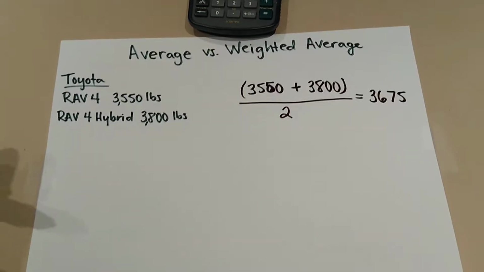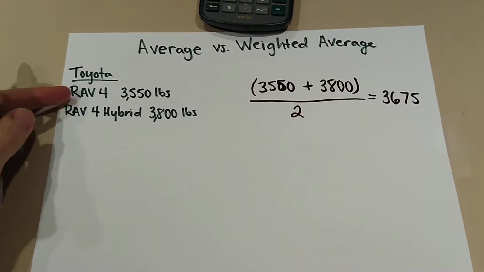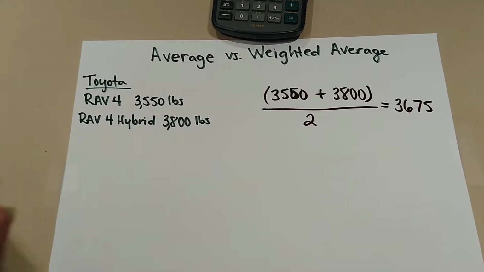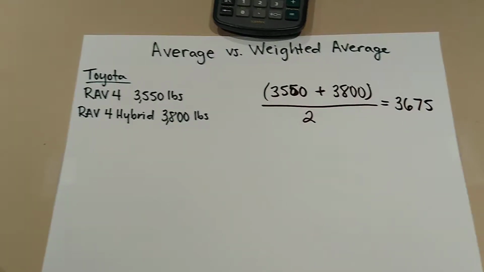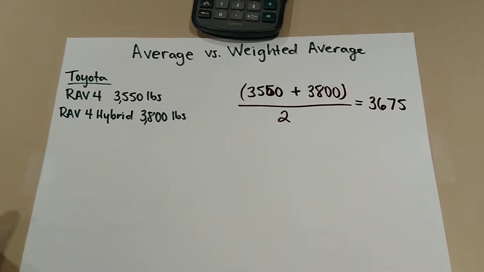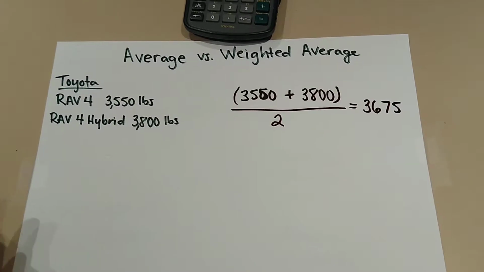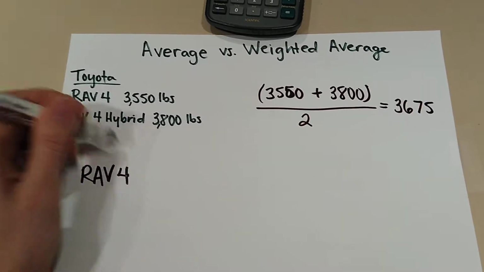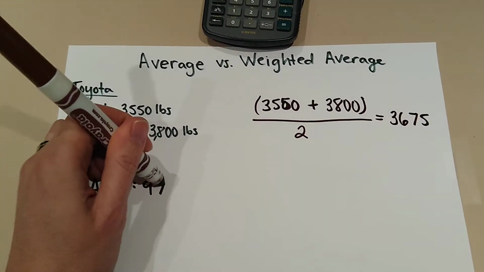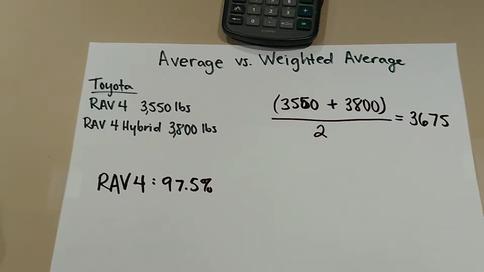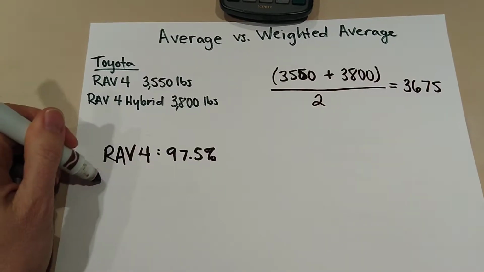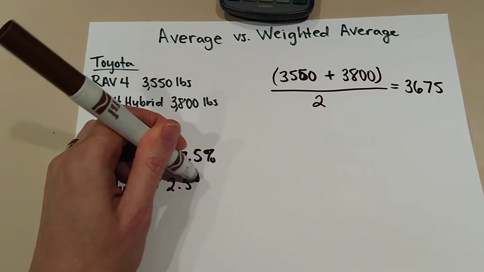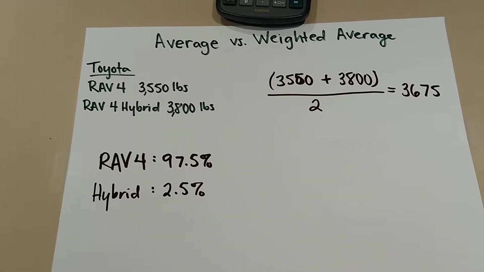So what we need to do is consider how common the RAV4 is compared to how common the RAV4 hybrid is when we're talking about the average weight of a RAV4 out on the road today. We have to take into account how common those are, and that's called the abundance. Abundance is just a fancy word for how common something is. So let's say the regular RAV4 is 97.5% of all of the RAV4s, and then we have our hybrid making up the other 2.5% of RAV4s on the road.